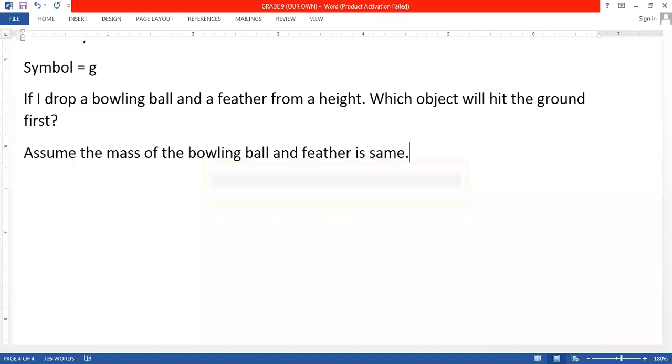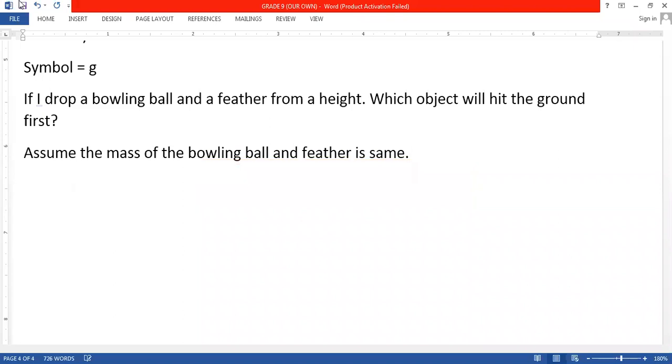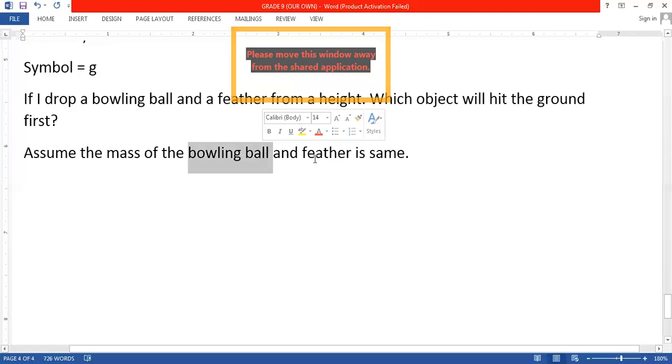And that is the reason why, if you drop two objects of the same mass, but one is smaller in size and one is bigger in size, like a feather and a bowling ball, you will find that the bowling ball will hit the ground first. Okay. Are you getting it, beta?